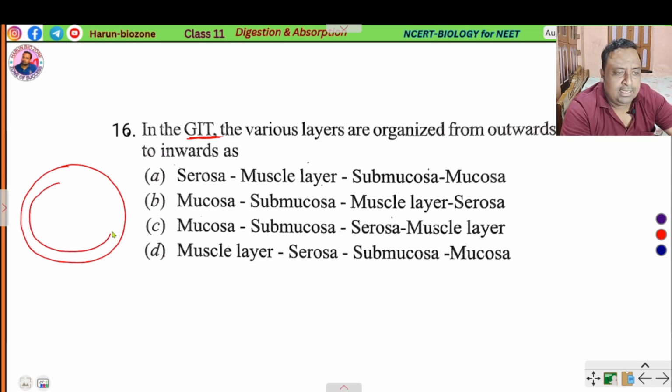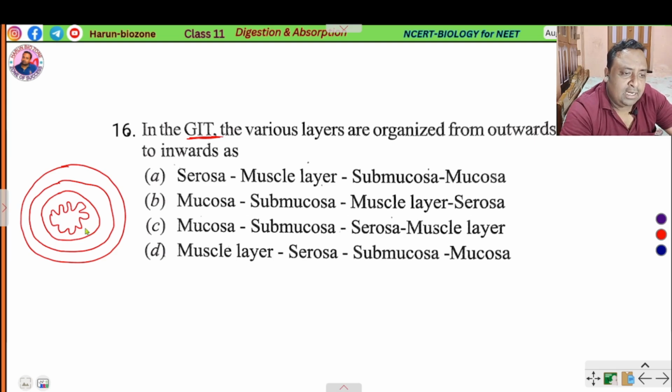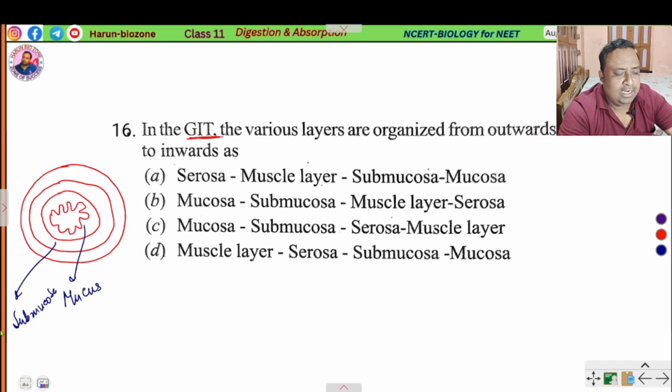Then the next layer is the muscularis layer, where circular and longitudinal muscles are present.